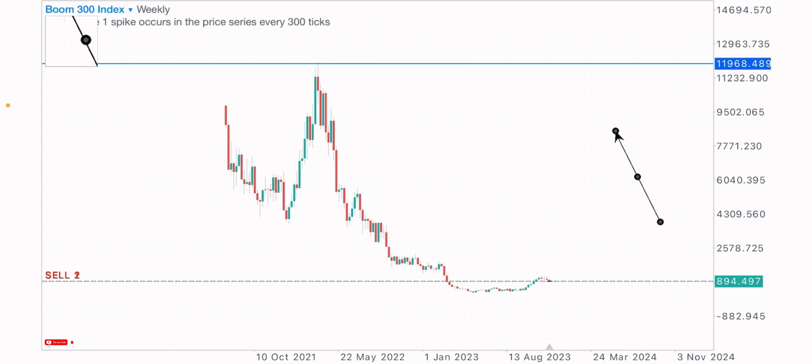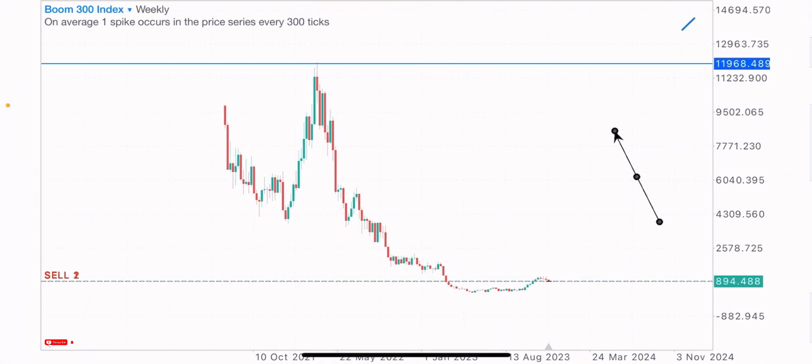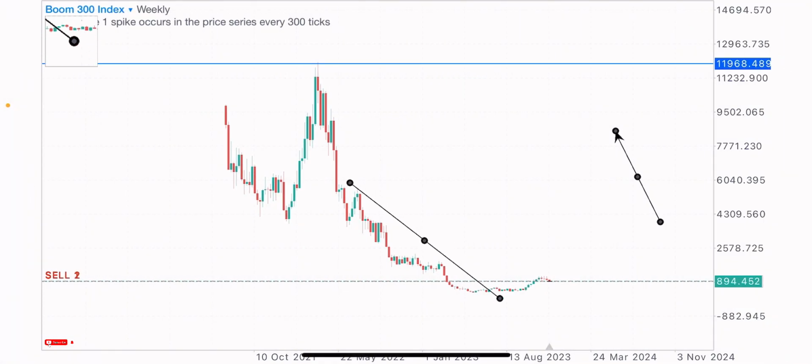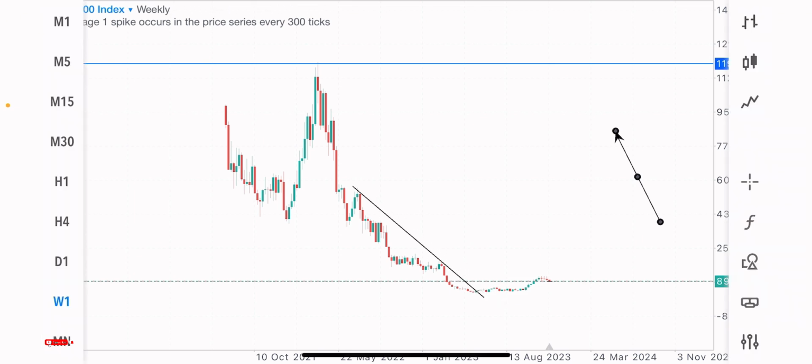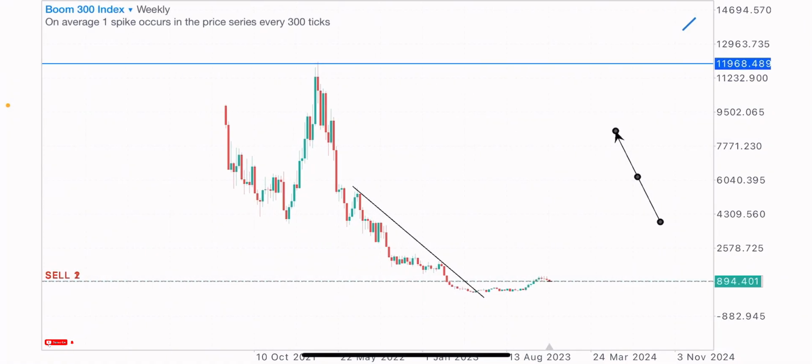So when I went to the weekly time frame, I spotted this market direction and the market structure that we got. This was the previous market structure: the market being in a downtrend, trending to the downside, creating lower highs and lower lows. So I identified this market structure on the weekly time frame.